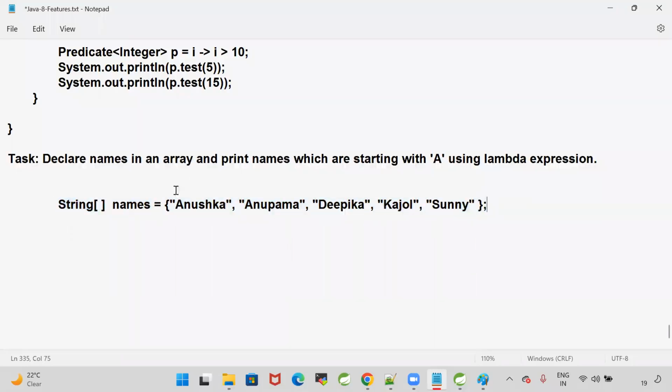Can you write a lambda expression which will print the names which are starting with a by using lambda? Declare names in an array and print names which are starting with a using a lambda expression. Can you guys do that? Come on.